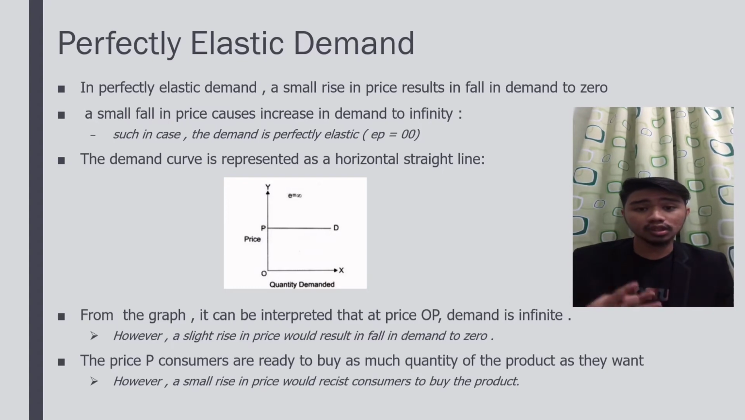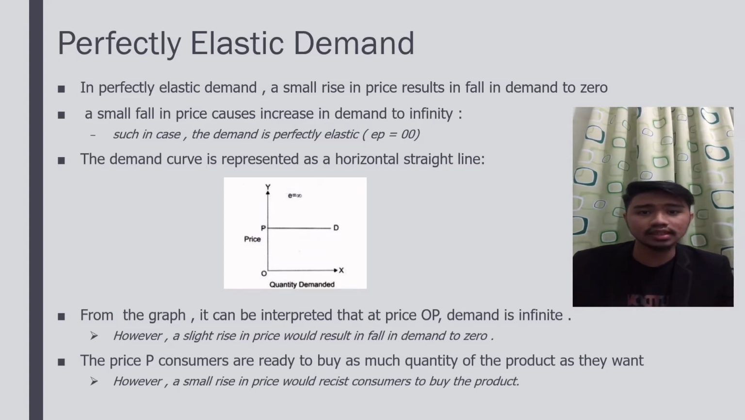So the third one is perfectly elastic demand. In a perfectly elastic demand, a small rise in price results in a fall in demand to zero. A small fall in price causes an increase in demand to infinity. In such a case, the demand is perfectly elastic. And we can see in the slide that the demand curve is represented as a horizontal straight line.